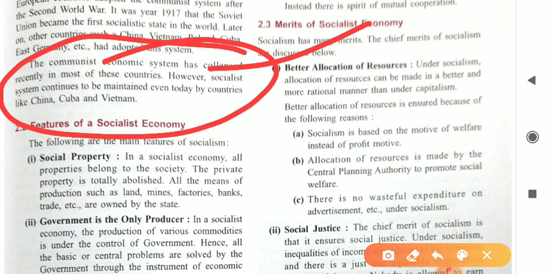And in socialism, if a person wants to grow, to increase his income more and more, like in our country we have Ambanis and Tatas, it is not possible in a socialist economy, because the basic motive is social welfare. So there is a lot of criticism of this particular theory of socialist economy.